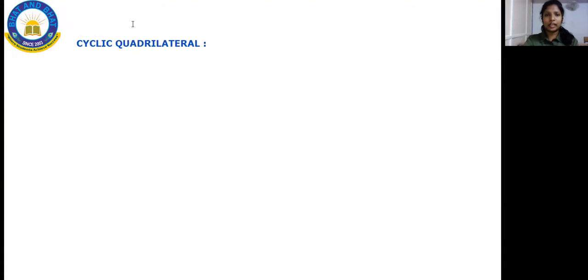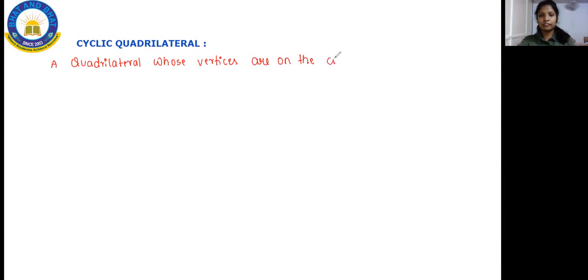A cyclic quadrilateral: a quadrilateral whose vertices are on the circumference of a circle is a cyclic quadrilateral.